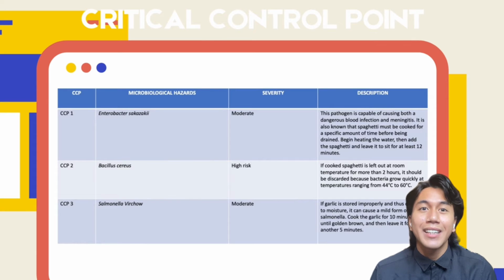Bacillus cereus is a high-risk bacteria, especially at room temperature. If the food was contaminated, it should be discarded as the bacteria grow quickly at temperatures ranging from 44 degrees to 60 degrees. Lastly, Salmonella, at a moderate level of severity, happens when the garlic is stored improperly or exposed to moisture. Cook the garlic for at least 10 minutes until the color changes to golden brown, then continue to leave it for another 5 minutes.